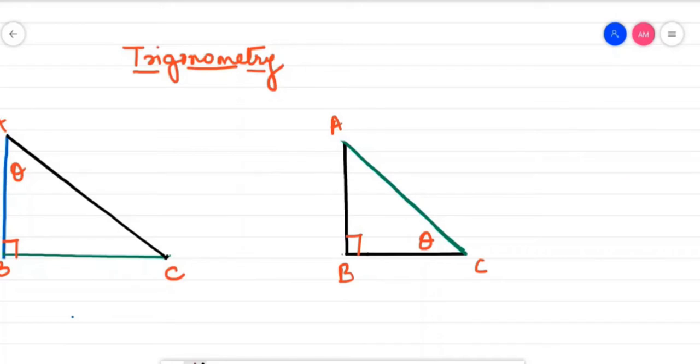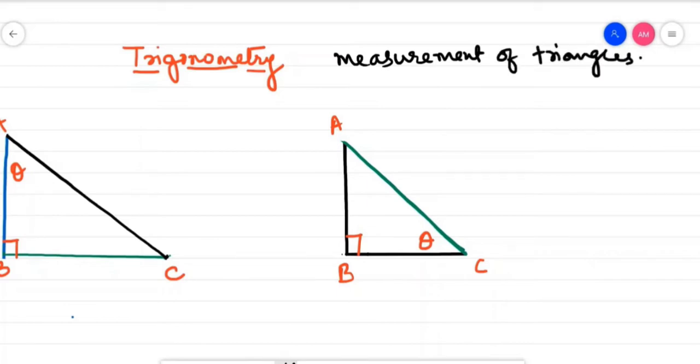See the name itself here. From here itself you can see that trigonometry. Trigonometry means measurement. Metry means measurement. And trigono means triangle. So measurement of triangles. Trigonometry is the branch of mathematics which deals with measurement of triangles.